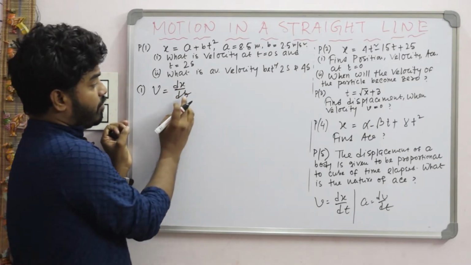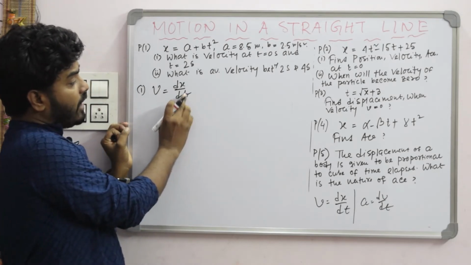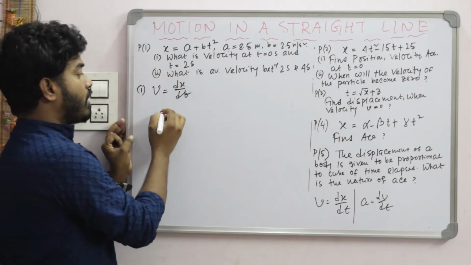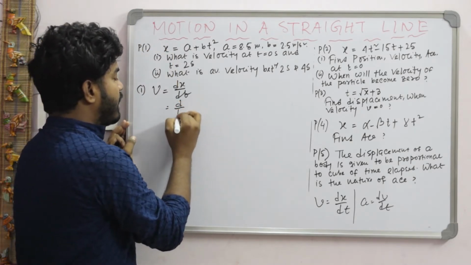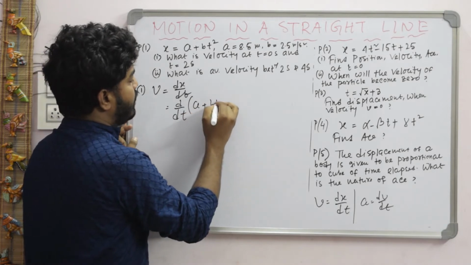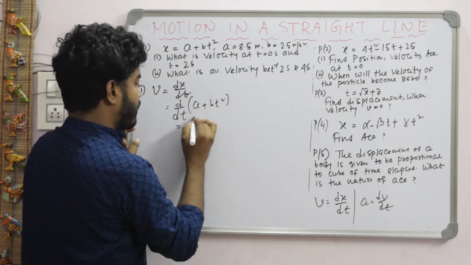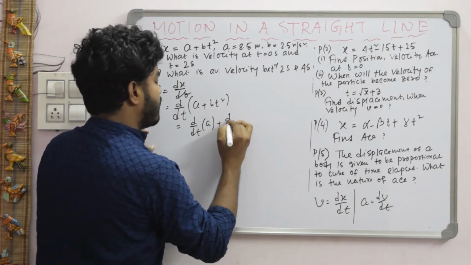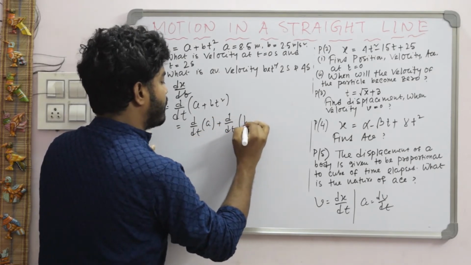We have to differentiate x with respect to t, and here x is given, so write it down: dx by dt, in the place of x, a plus bt square. Now simplify it: d by dt of a, plus d by dt of bt square.